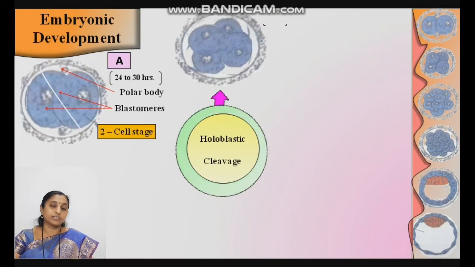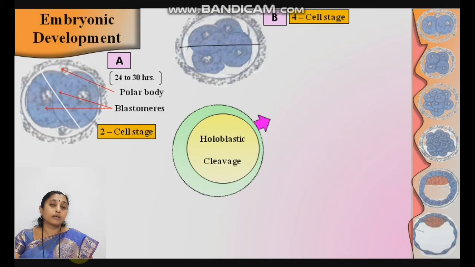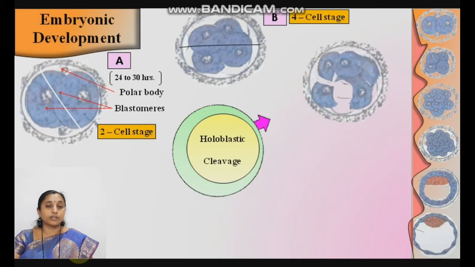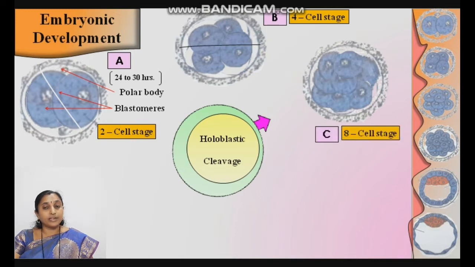The second cleavage is also longitudinal, but at a right angle to the first one. Now the four-cell stage converts into the eight-cell stage because of the third cleavage, the horizontal cleavage.